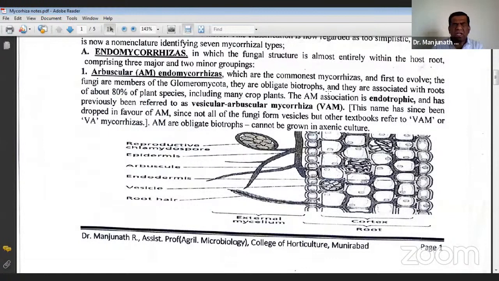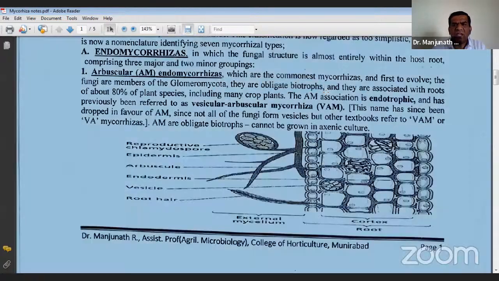Just like other biofertilizers, Rhizobium, Azotobacter, Azospirillum, and P-solubilizing bacteria, which we can mass multiply in laboratory conditions, this is one biofertilizer which we were not able to mass multiply using a particular growing medium. That's why this is an obligate biotroph. I hope you understand the literal meaning of this. It requires a living host.